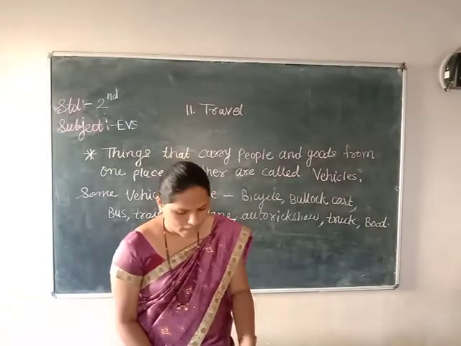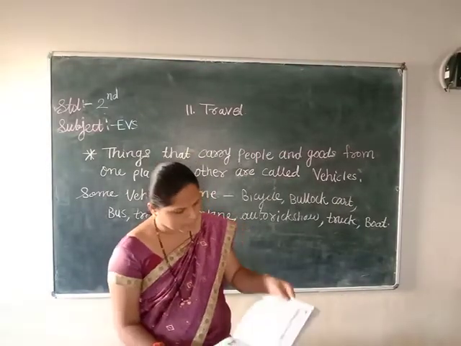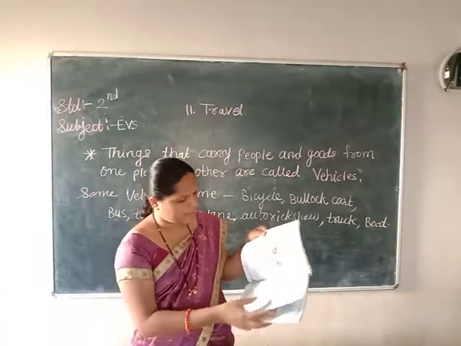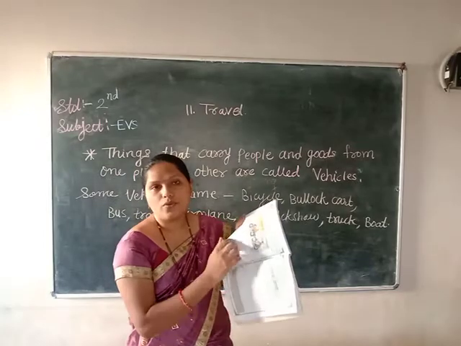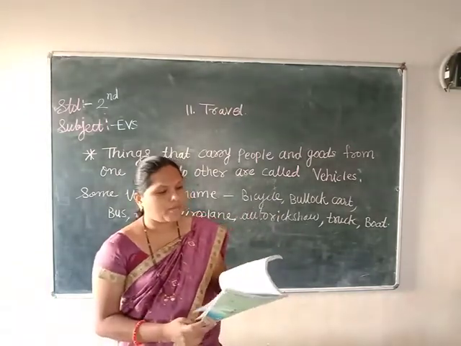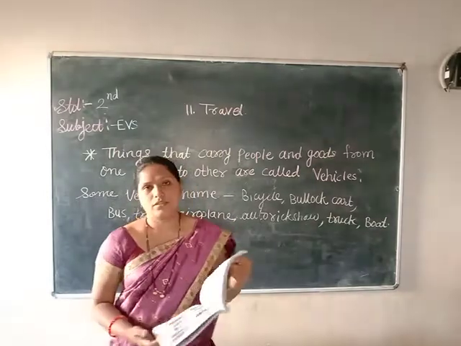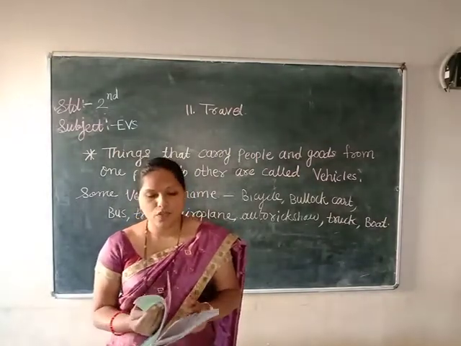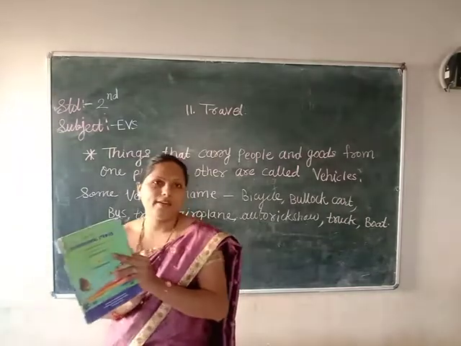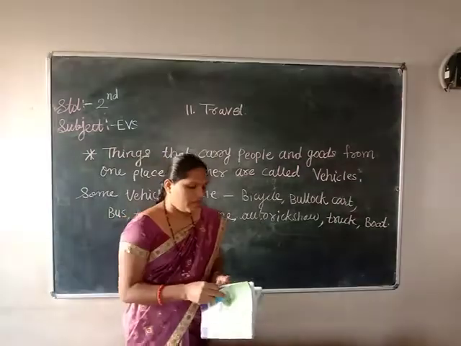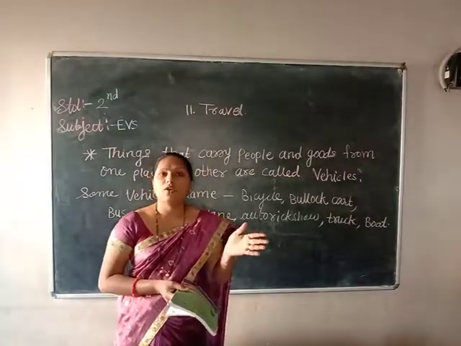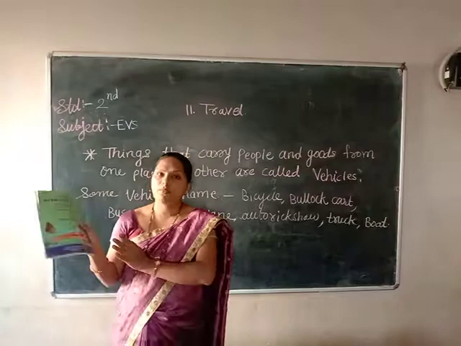In that lesson, I have given 2 homework. First one is on page 101, and the other on pages 103 and 104. You have to write the correct names. So today we have completed the lesson Travel. Here there are only 3 types of vehicles: land transport, water transport and air transport. Some vehicles move on land, some on water and some in air.